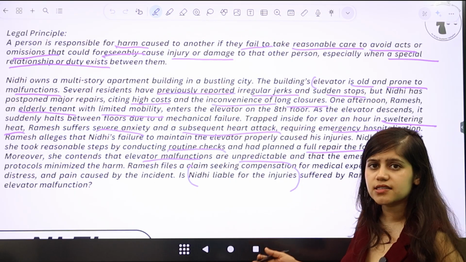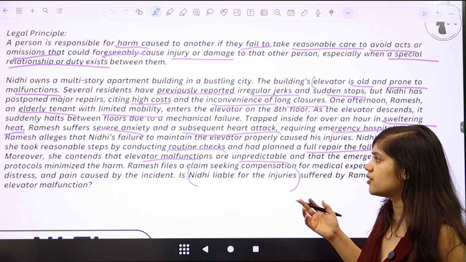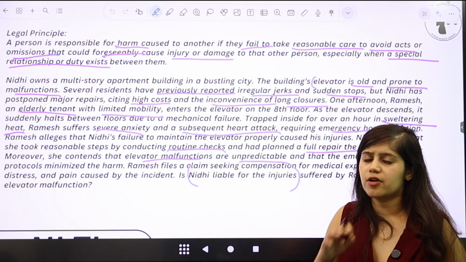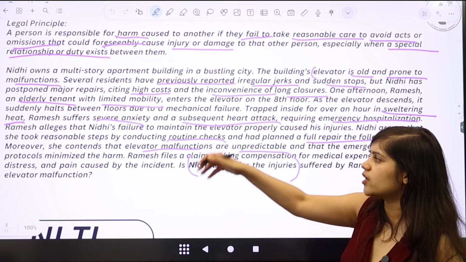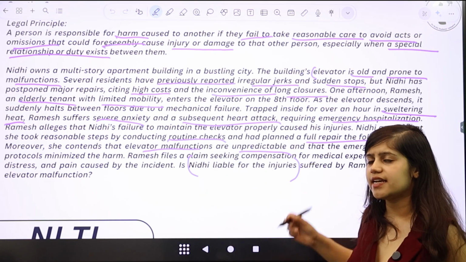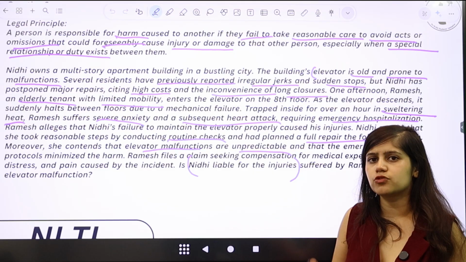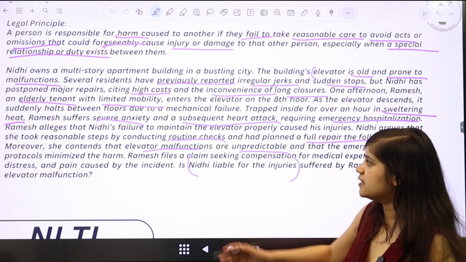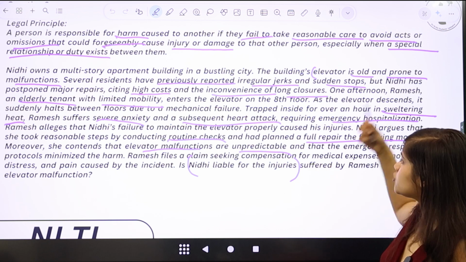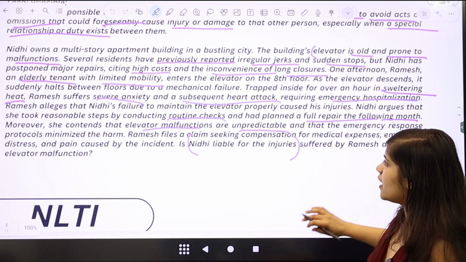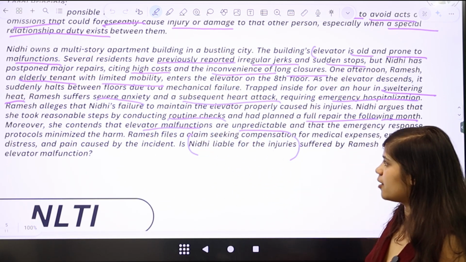But what are the other things that you can do to make this question a perfect 12 on 12? It is simply because you also have to mitigate what Nidhi says. As I said in the previous slide, it's important to respond to the other side also. So Nidhi's defense is that, oh, I did do routine checks and had planned to do a full repair the following month, and that elevator malfunctions are unpredictable.